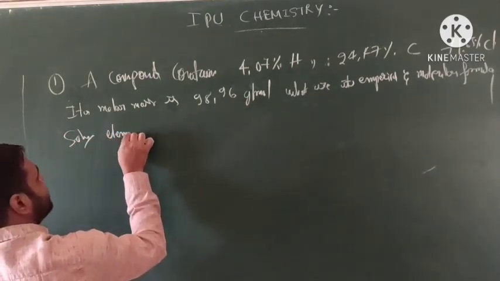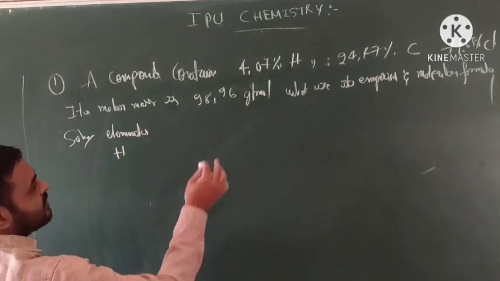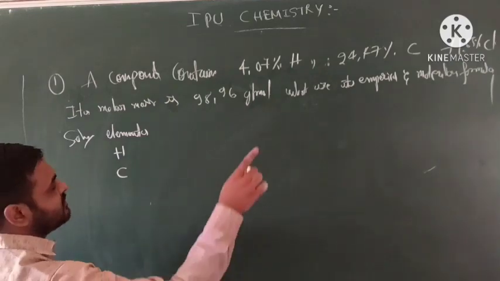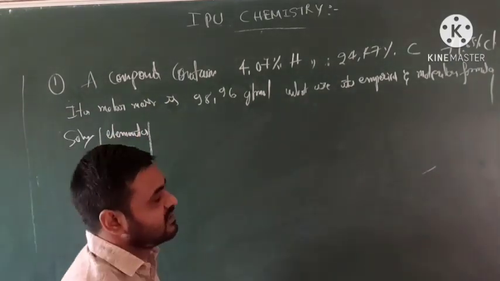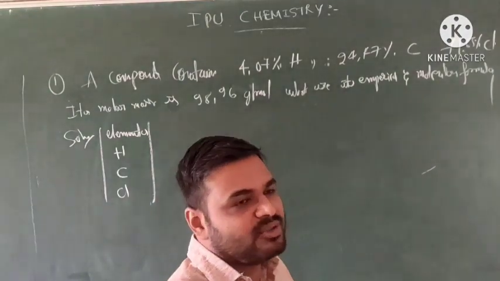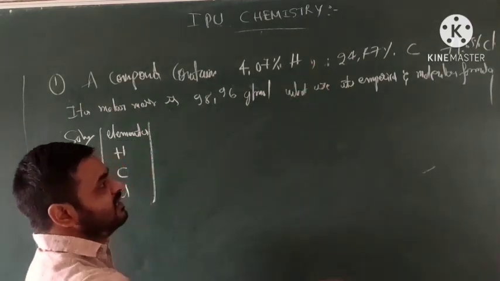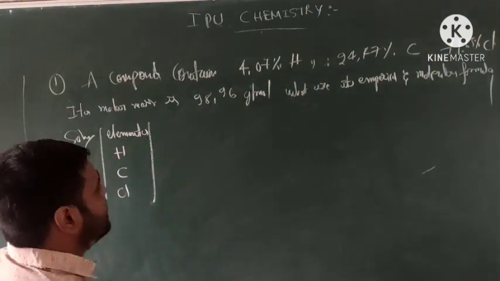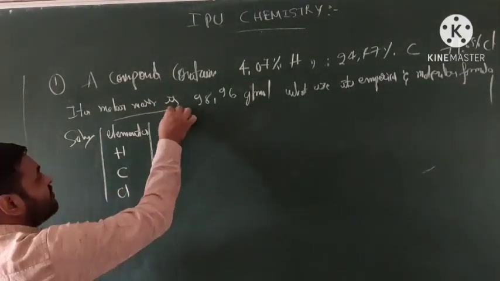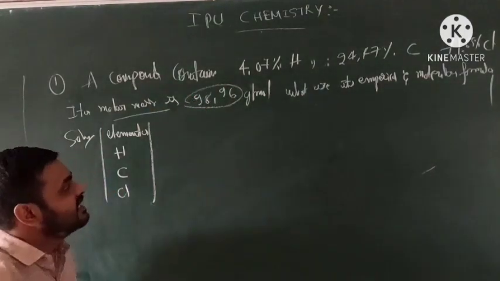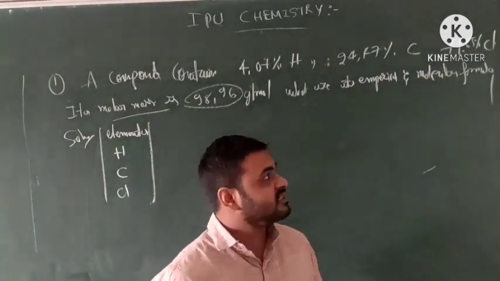Which elements are given? Hydrogen, carbon, chlorine. Okay? These are the elements. Our percentage of compositions are also mentioned: 4.07, 24.47, 71.65%. And the compound's molar mass is also mentioned, 98.96 gram per mole. This is that compound's molar mass.